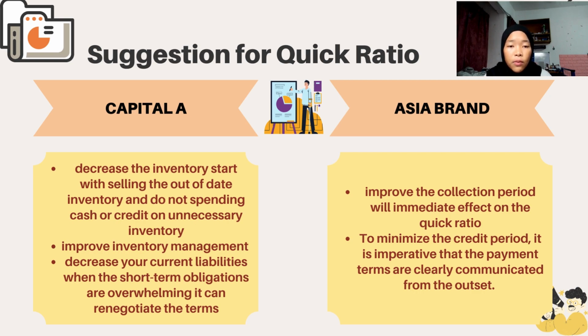And lastly, for the Asia brand, they need to improve the collection period that will have an immediate effect on the quick ratio. Then, they need to minimize the credit period because it is imperative that the payment terms are clearly communicated from the outset.